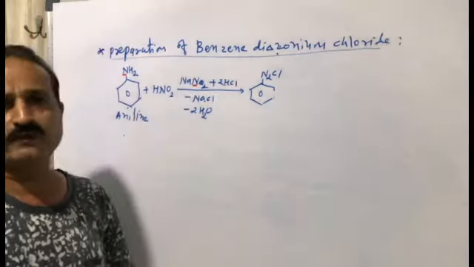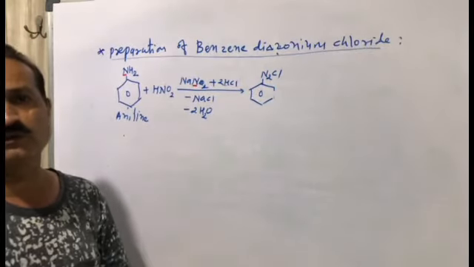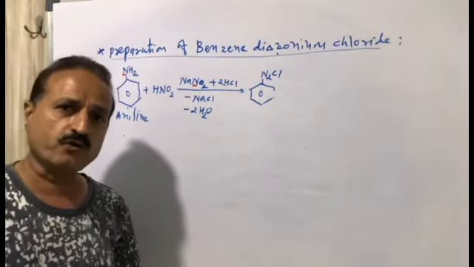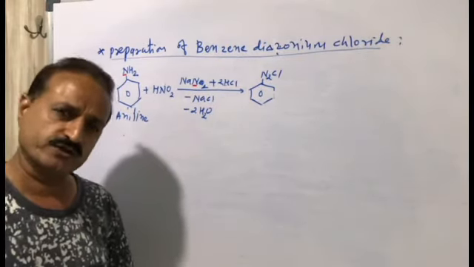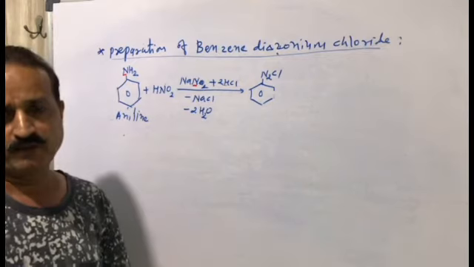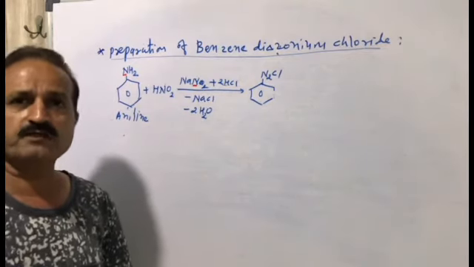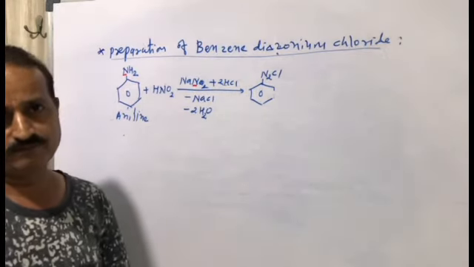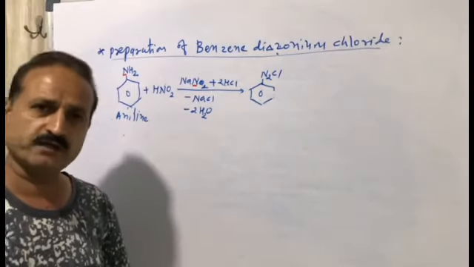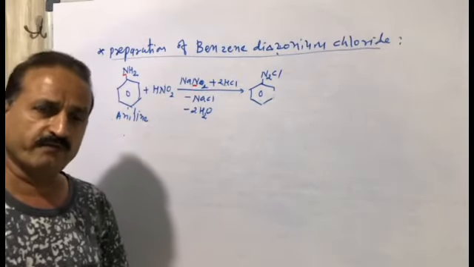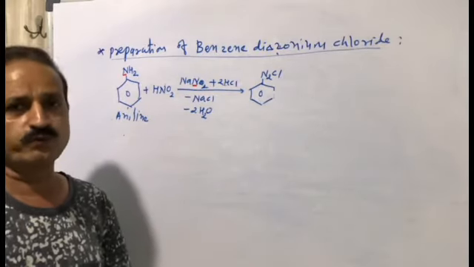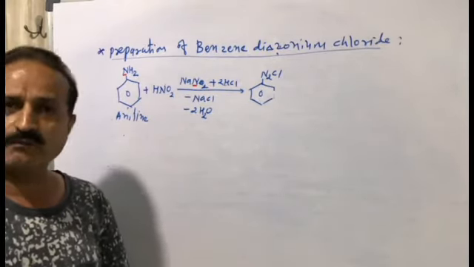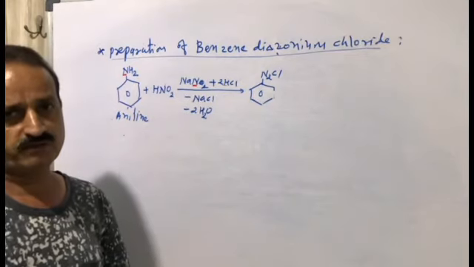So this is the preparation of benzene diazonium salt, and the reaction is called the diazotation reaction. It is also known as the Sandmeyer reaction. We have the Gattermann reaction also, and we have the Sandmeyer reaction also. The Sandmeyer reaction is more useful and more stable than the Gattermann reaction.